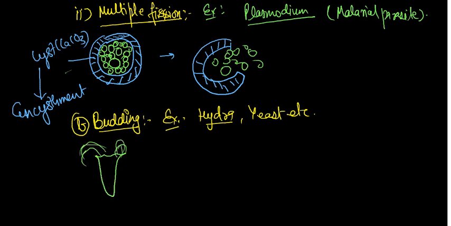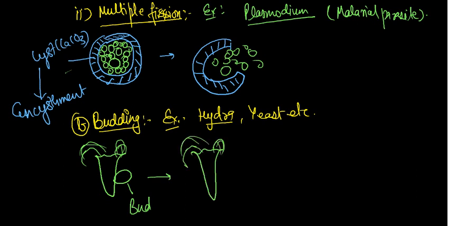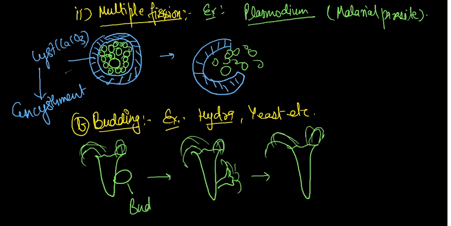Here some outgrowth will come, and this structure is called a bud. Later that bud develops, is prolonged, and detaches from the body of the main hydra, forming a different one. So this is budding in hydra.